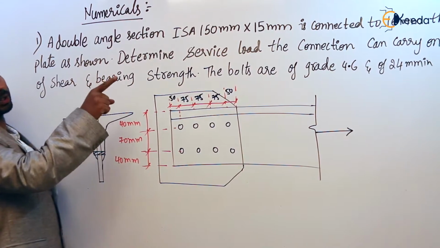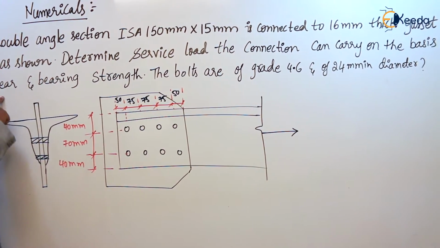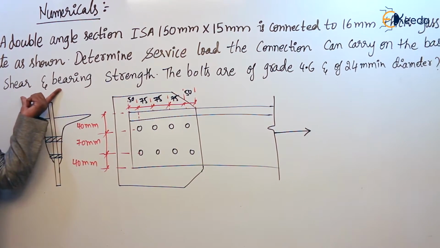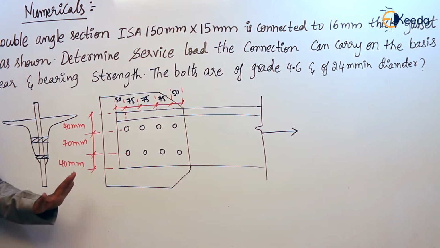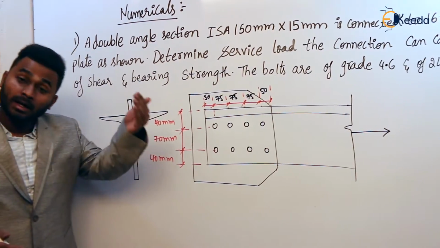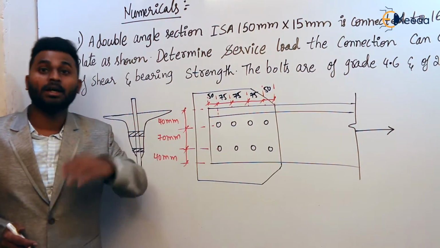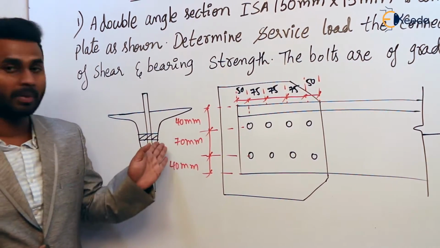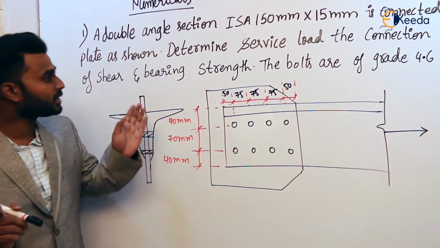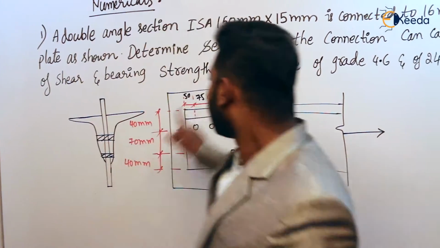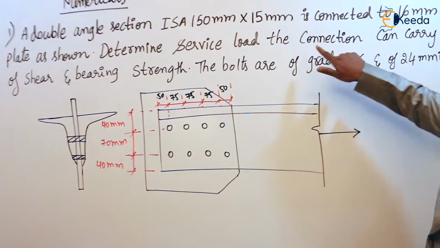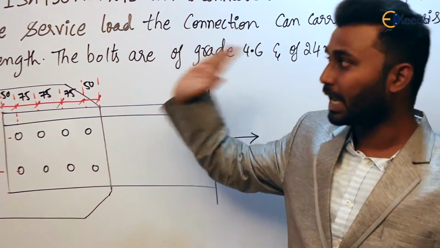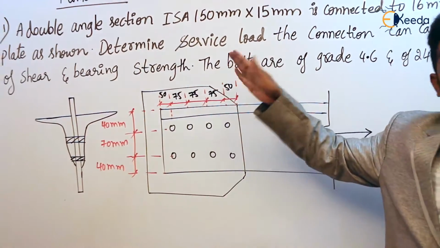Determine the service load the connection can carry on the basis of shear and bearing strength. So the question is asking us to calculate the strength of the bolted connection based on shear and bearing. That's it. He's not asking to calculate strength based on tension, the tension strength of bolt and the tension strength of plate or main member. Agree or not? So no need to consider that. Why? Because in the question it is clearly mentioned: determine the service load the connection can carry on the basis of shear and bearing. So no need to consider tension.